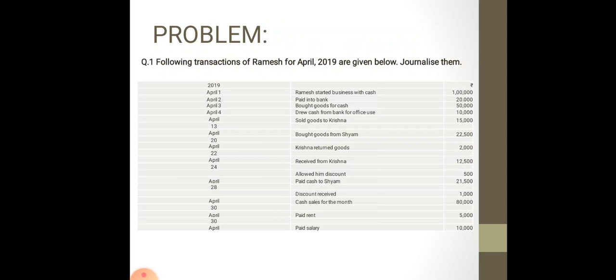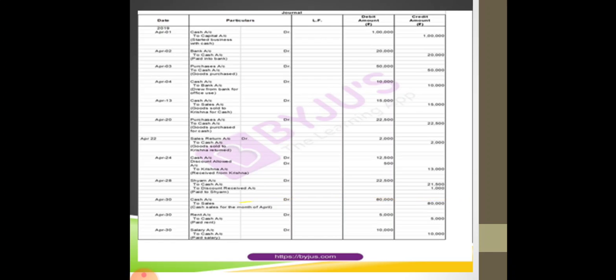In this example there are certain problems like Ramesh started business with cash. This is the transaction. You have to record all these transactions in journal. So what you will do, you will make the format like this, and you will record each and every transaction day wise, date wise in the format of this journal. But first of all, you have to identify which kind of account it deals with.